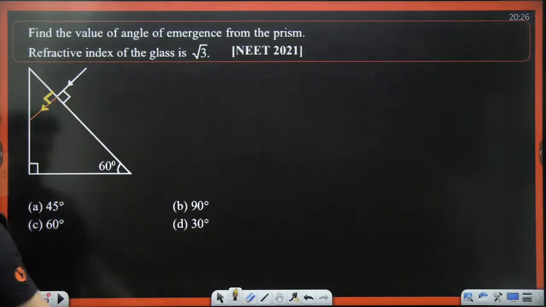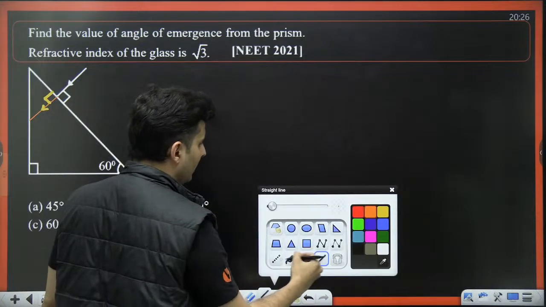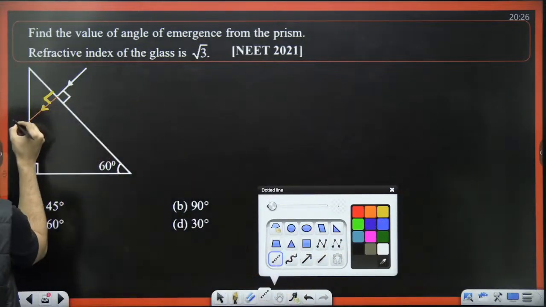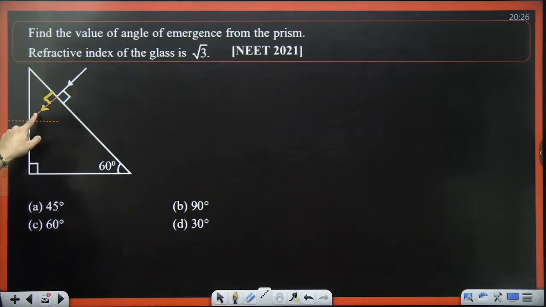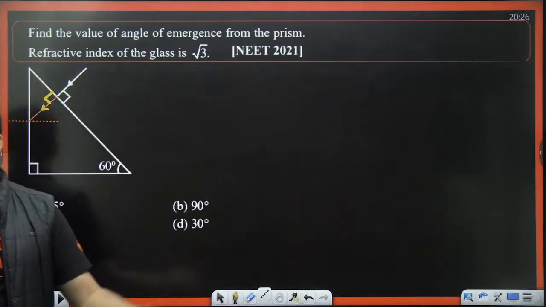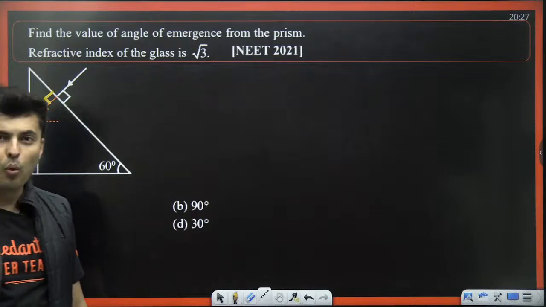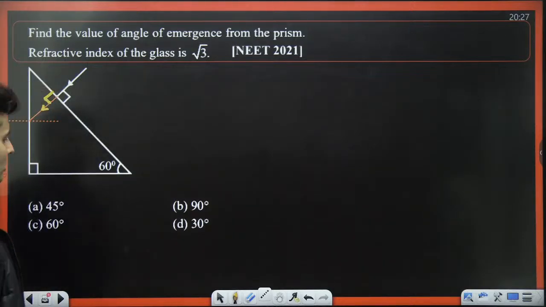It will hit over here, and at that particular location, if I draw a line like this, if you find this angle, you can find out at what angle it comes out. So how do you do it? Come on, think. What geometry will you use?